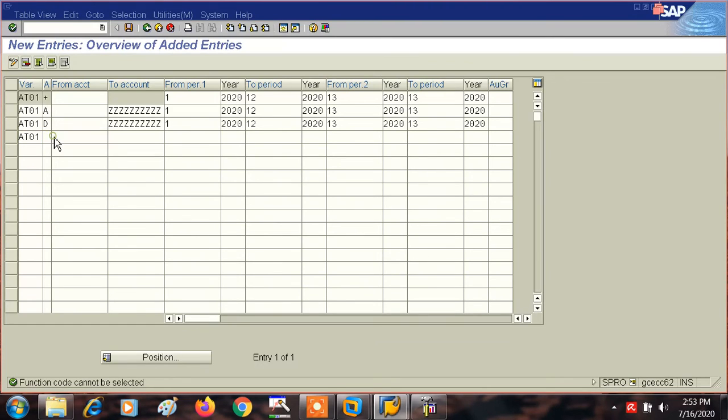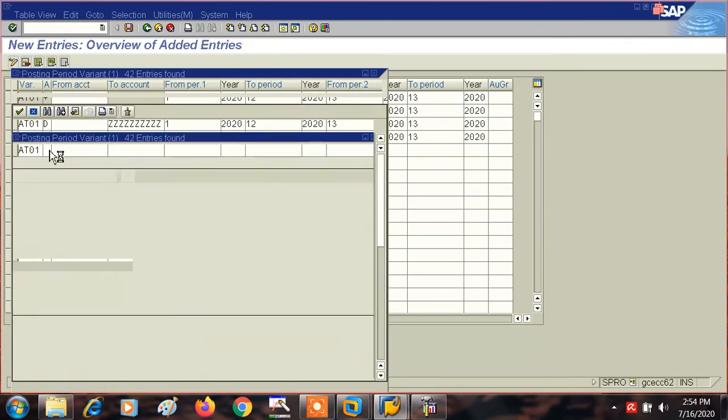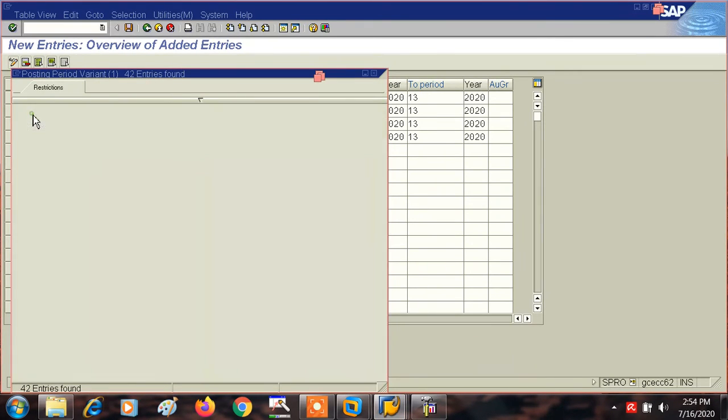For the next account type, that is K. You could write K, then 1, 2020, this is 12, this is again 2020, this is 13, again 2020, 13, like that. Again give your posting period variant, again go for the next account types. Okay, by mistake we have done this.